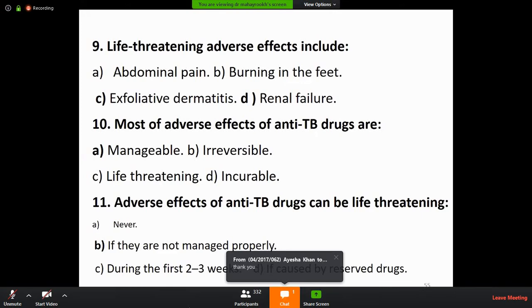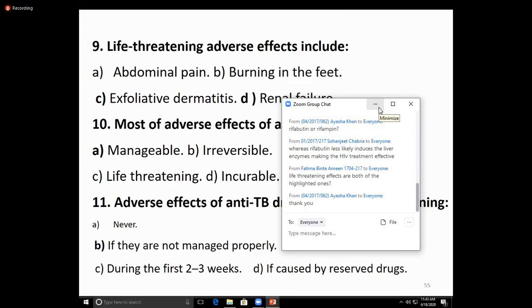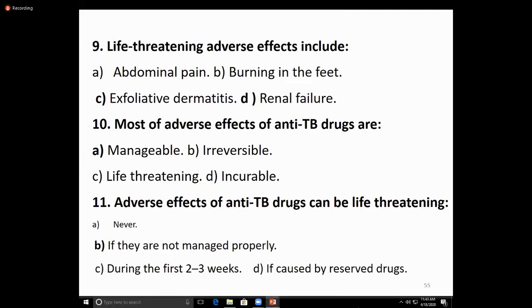As a result, there are rapid acetylators and slow acetylators. Most of the side effects occur due to the slow acetylator. In slow acetylators, the enzyme is least, so the drug is not completely metabolized or excreted out. So most of the side effects appear due to the slow acetylator.